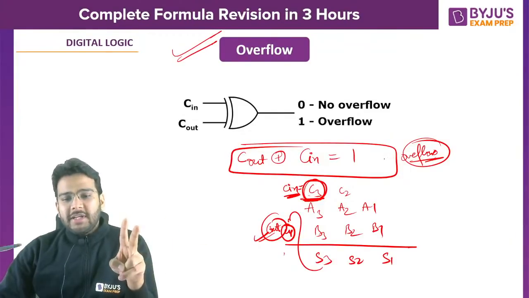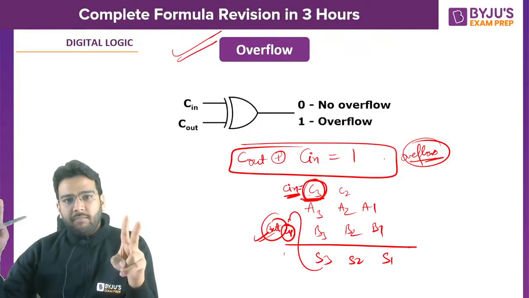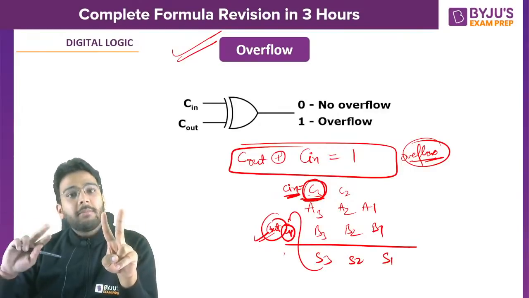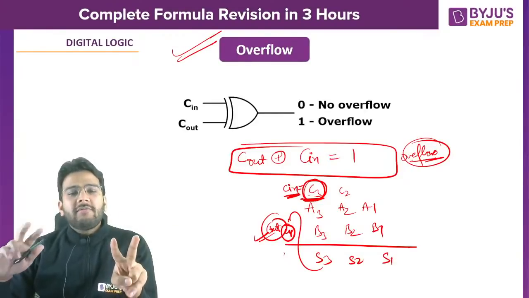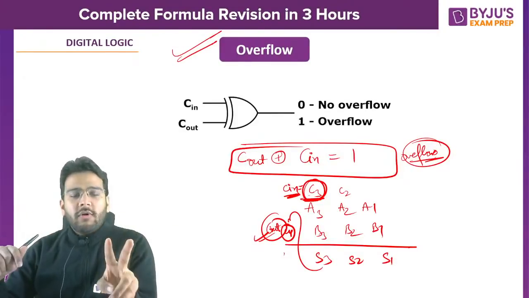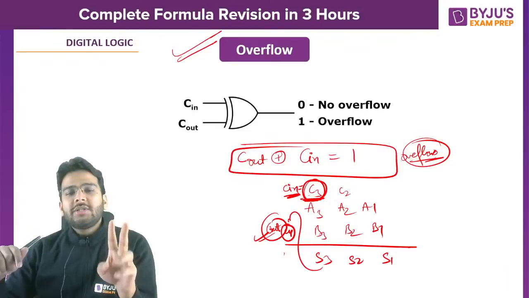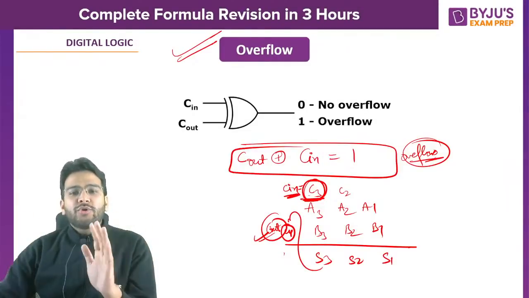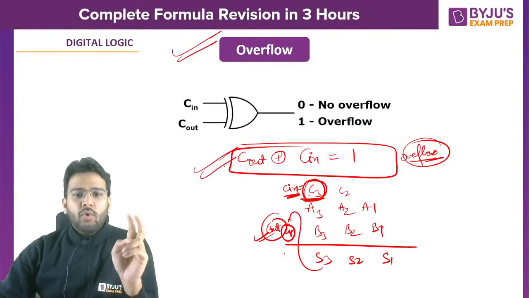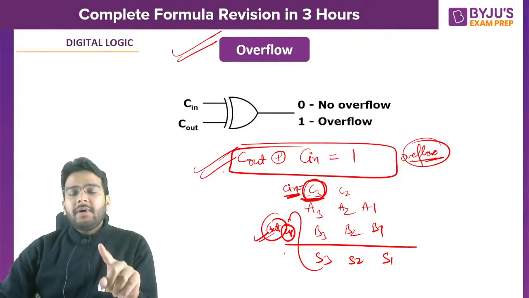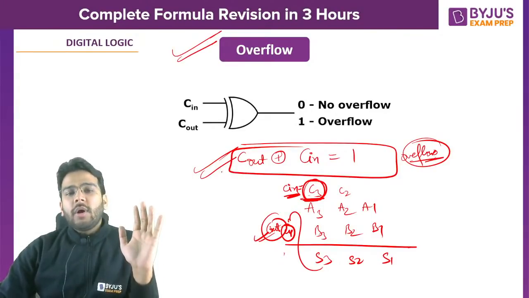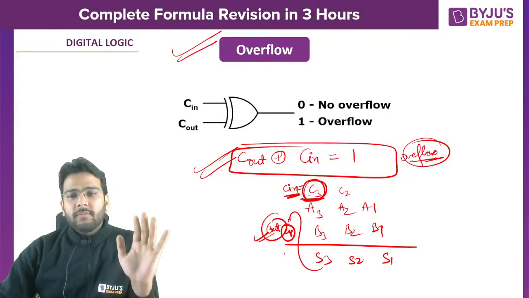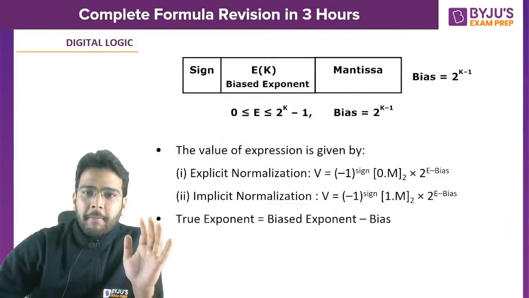So the formal condition for overflow is: if you are adding two negative numbers and you get a positive number, overflow. Adding two positive numbers and getting a negative number, overflow. These are the two conditions. And if you talk about the shortcut, remember this: if you are adding a negative number with a positive number, never ever are you going to have overflow. I hope it is clear, right?